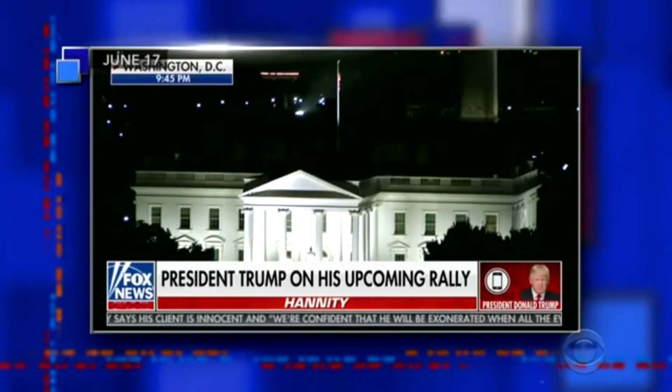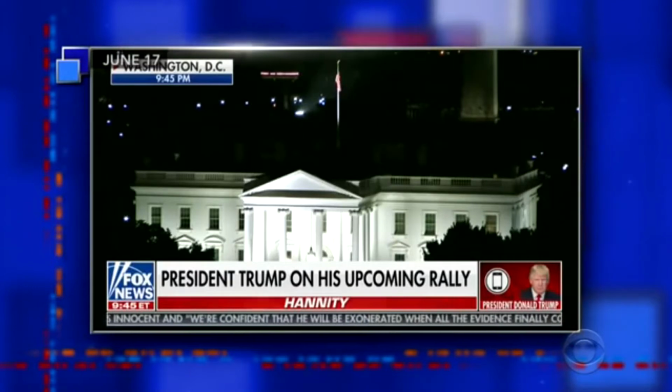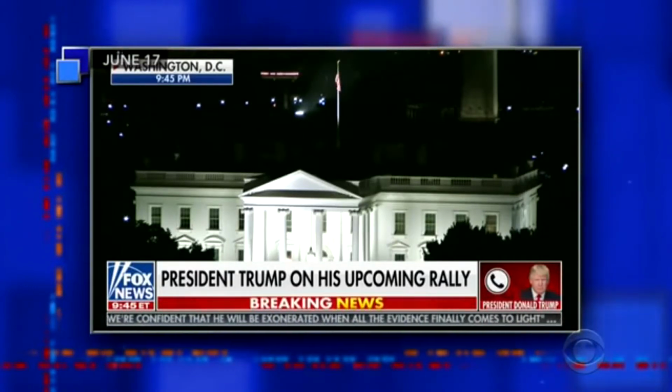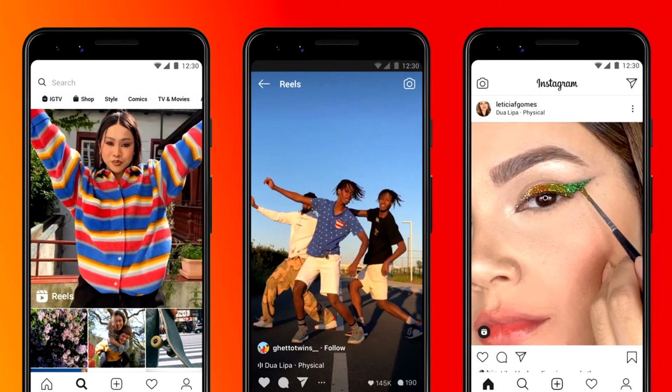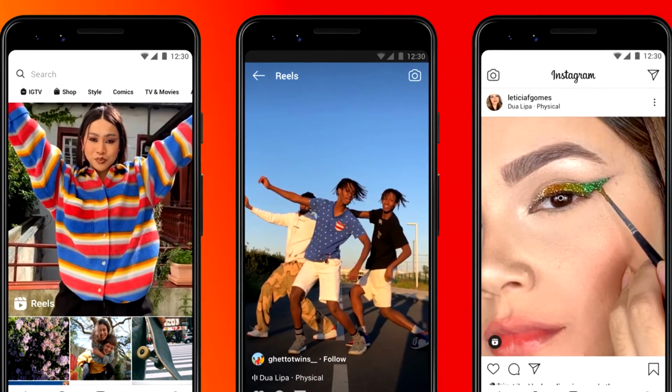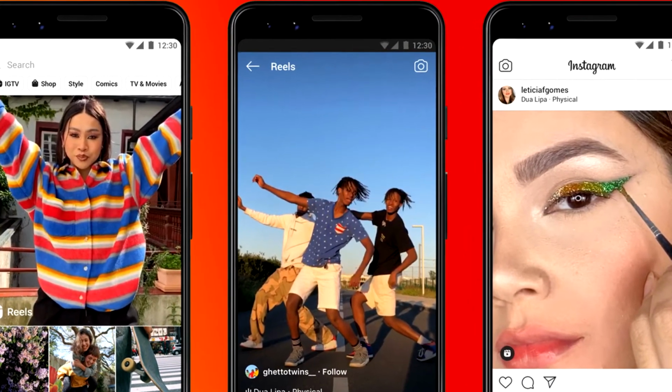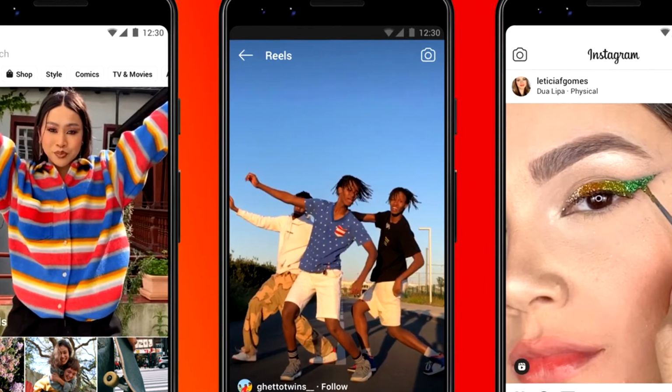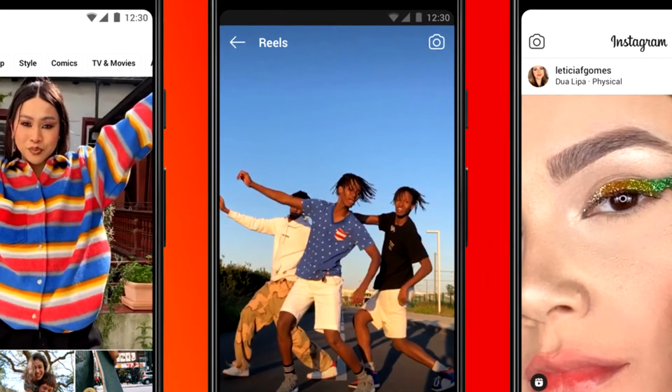Still, the app's far-flung creators are clearly nervous about its future. Many are encouraging their followers to migrate with them to other platforms such as YouTube and Facebook-owned Instagram. Instagram recently launched a new feature called Reels, designed to compete with TikTok and attract creators. TikTok hilariously trolled Instagram with a well-timed tweet on the day of the launch.